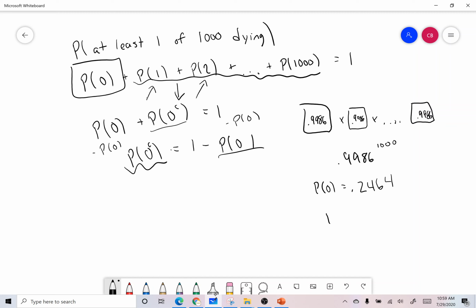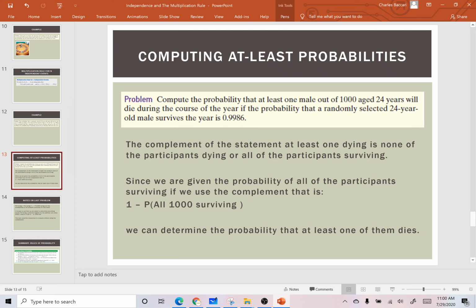And then we have 1 minus 0.2464, which is P of at least 1 dying, which is equal to 0.7536. So there's a 75% chance that at least one person dies out of 1,000 with the rate that they have given us. So I hope that makes sense.